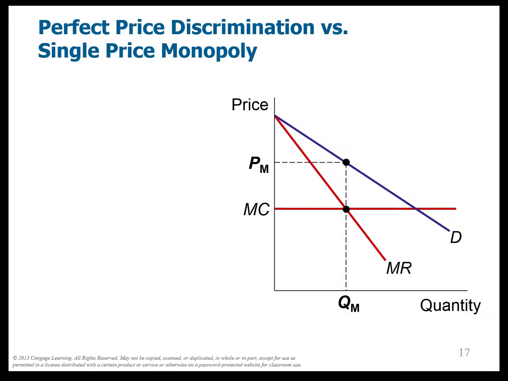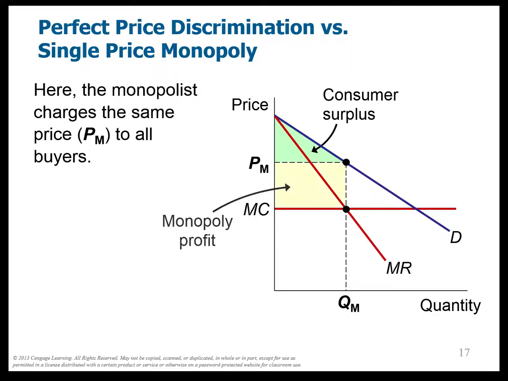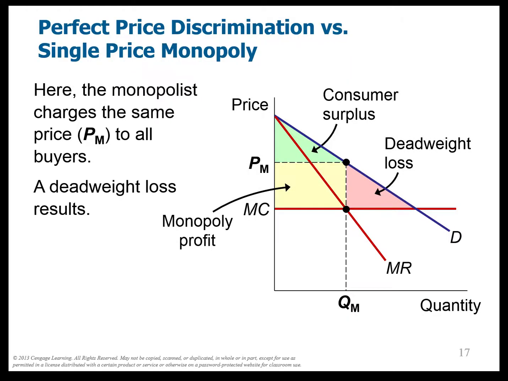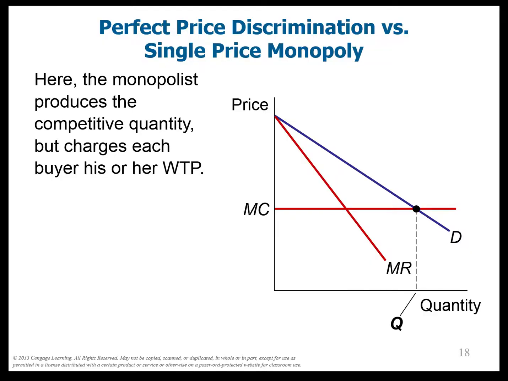So let's look at this. Here's the regular monopoly outcome. It sells QM, and it sells all of those for PM. Here we have the same price to all buyers, and I have this consumer surplus and that monopoly profit and this deadweight loss. But what if I could sell by perfectly price discriminating? It means somehow I could tell how much somebody wants to pay for it.